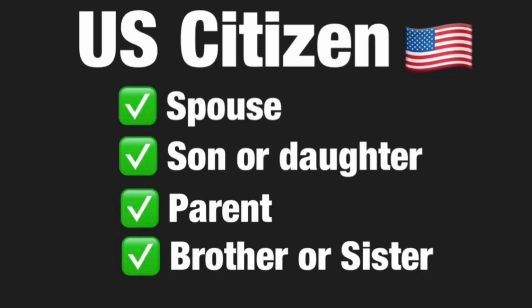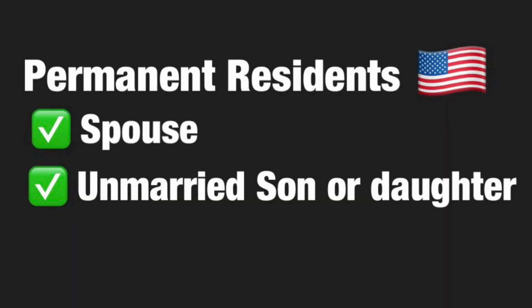Now, there is a difference between a US citizen petitioner and a permanent resident petitioner. Keep in mind that US citizens can file an immigrant visa petition for their spouse, son or daughter, parent, brother, or sister.